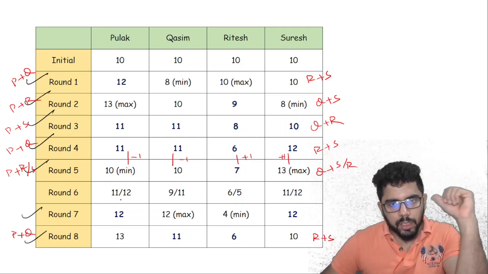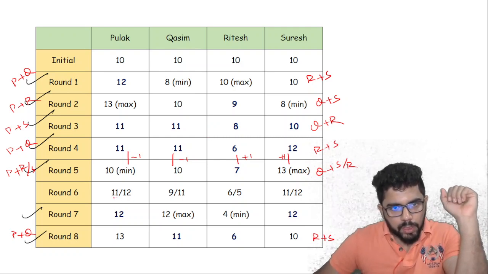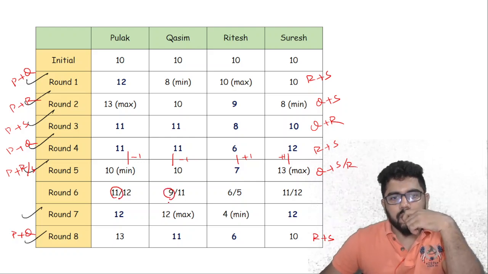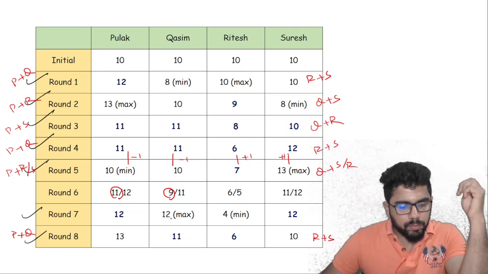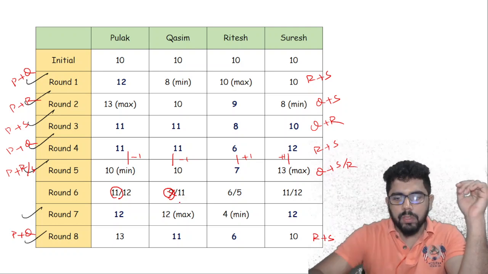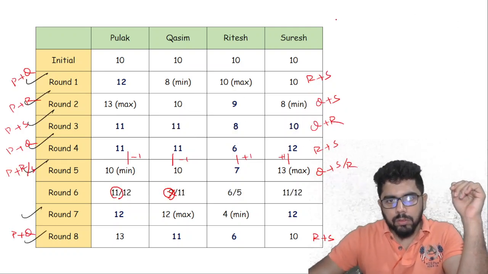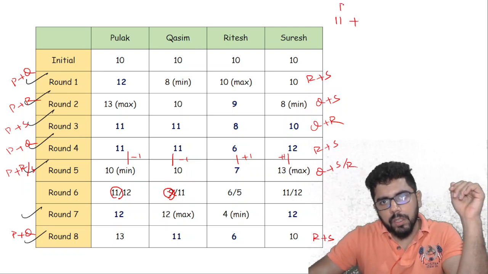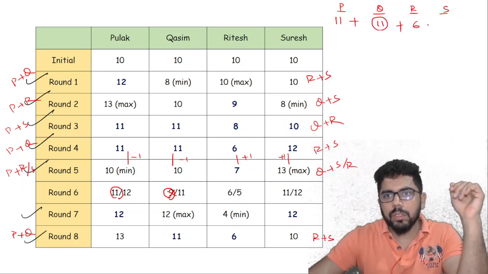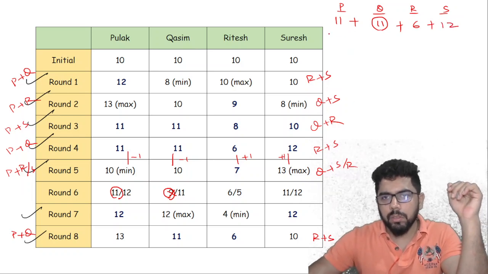So if I start taking the value cases, if I am taking 11 here, 11 plus 9, 9 is not possible because 9 cannot become 12, so this has to be 11 only. So 11, let me see how many cases I can take. Pulak, Kasim, Ritesh and Suresh. Pulak being 11, Kasim 11 is fixed. Suppose I am taking Ritesh as 6, so this is 22 plus 6, 28, so Suresh has to have 12, which is a possibility.